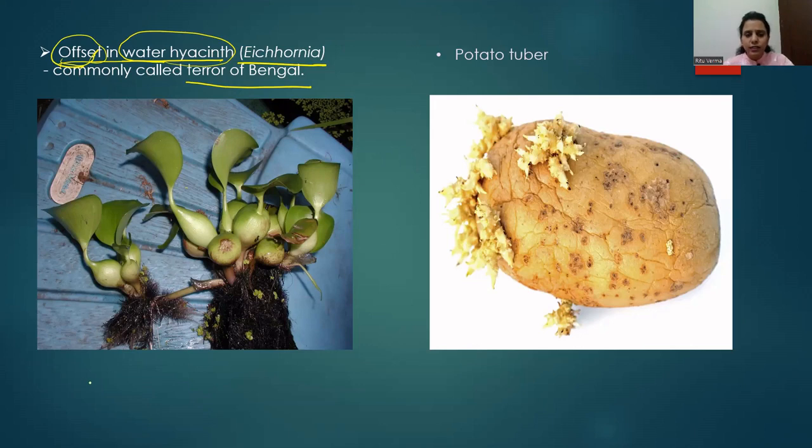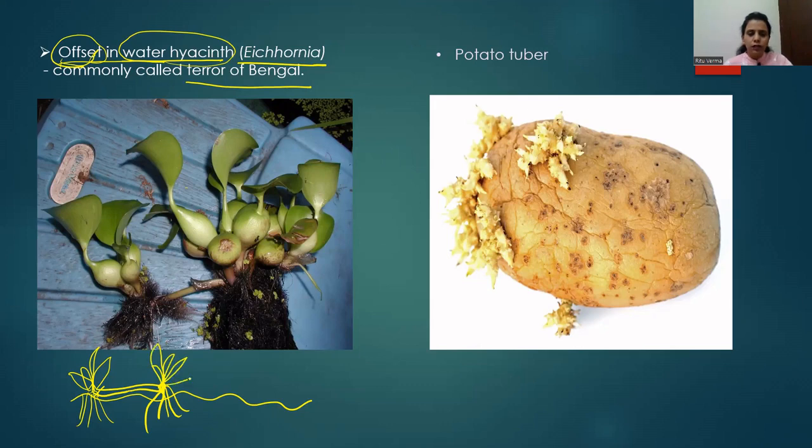So as a runner runs horizontal to the ground, similarly, for example, you have a water body, and in this water body this water hyacinth plant is there, and these are the roots. From this water hyacinth plant, a horizontal branch arises, horizontal to the surface of water. It has no internodes and nodes; actually, one node is present, and because it comes in contact with water, from the first node itself a root arises and a leaf-like structure arises.